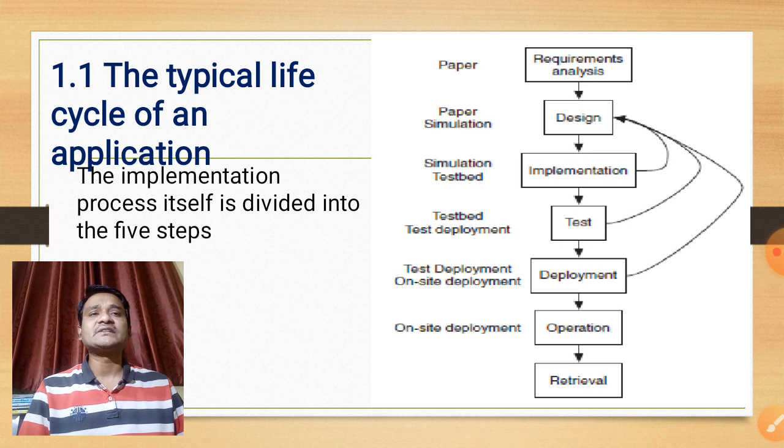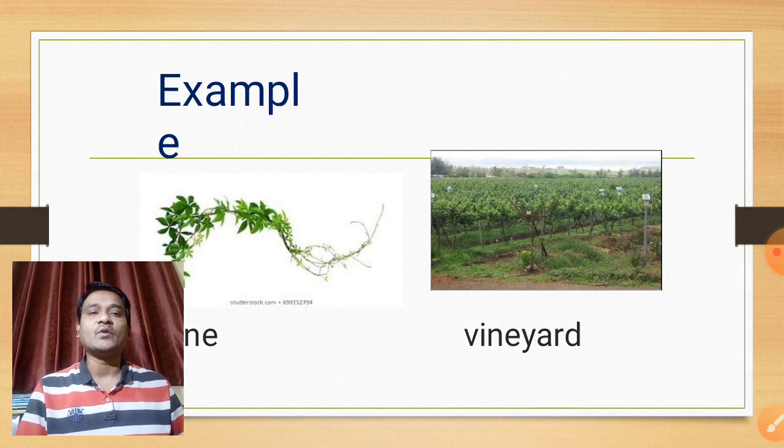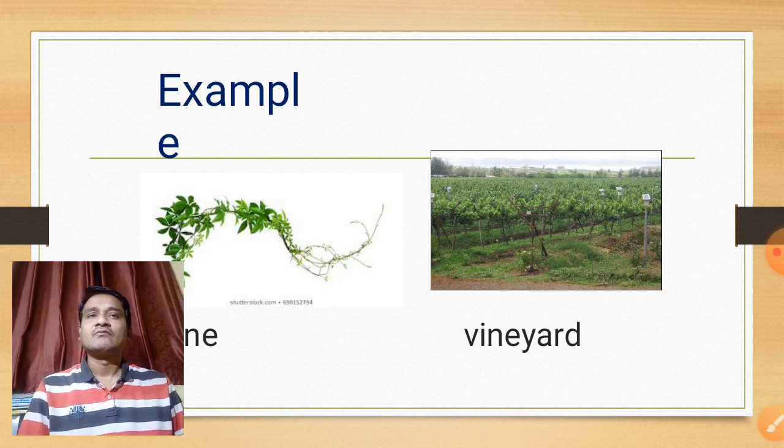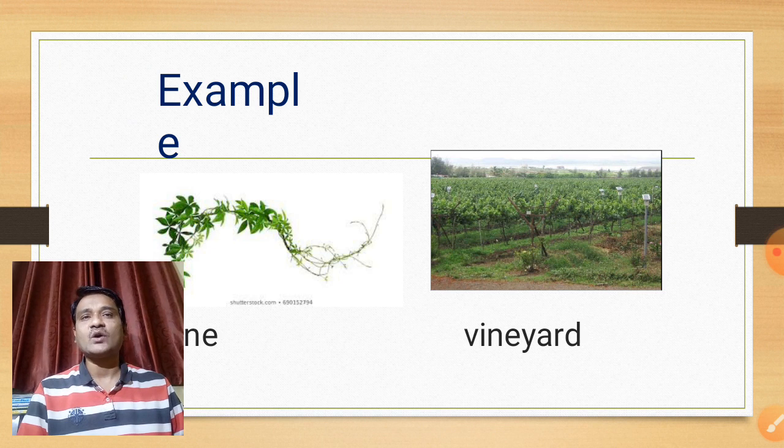To render the discussion more concrete and realistic, a simple application is considered, and we will take the example of vineyard monitoring. The figure shows the typical structures of wine and the vineyard. Vineyard monitoring is one of the most classical examples of sensor network monitoring.